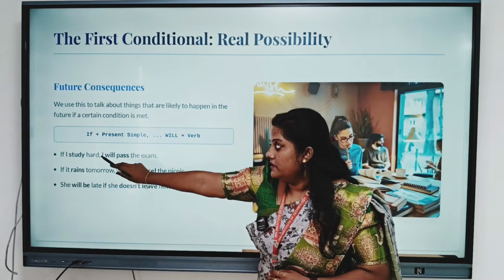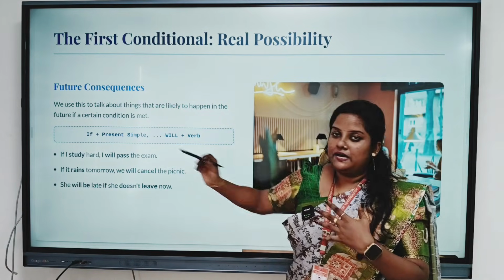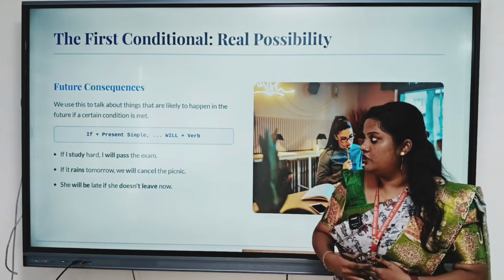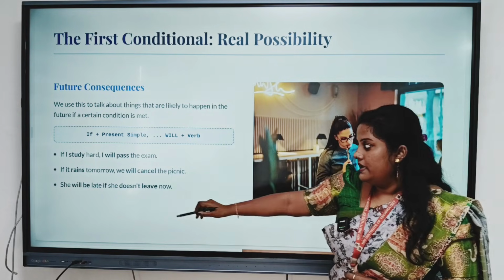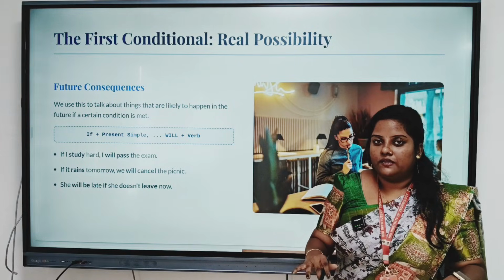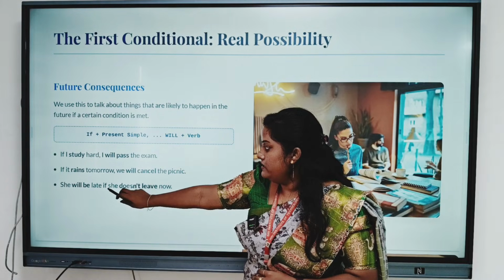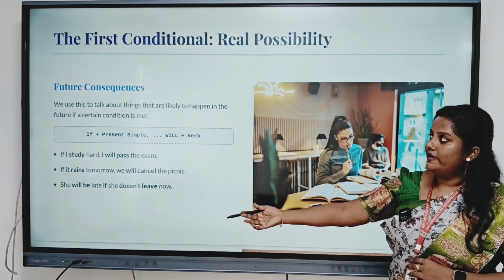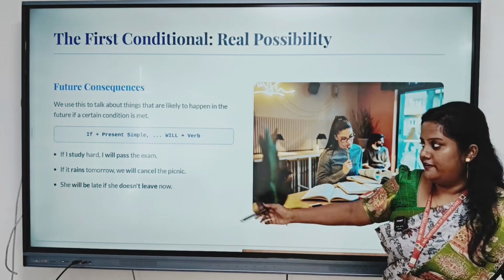For example, if I study hard, I will pass the exam. If it rains tomorrow, we will cancel the picnic. She will be late if she doesn't leave now. These are a few examples of the first conditional.